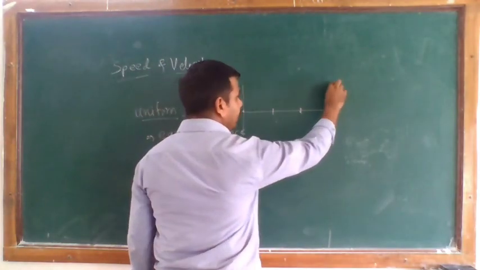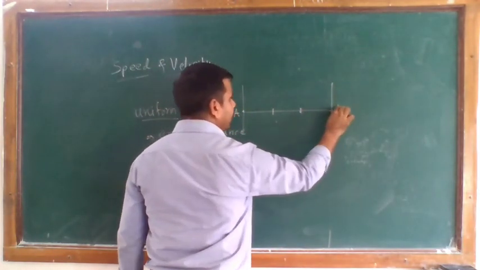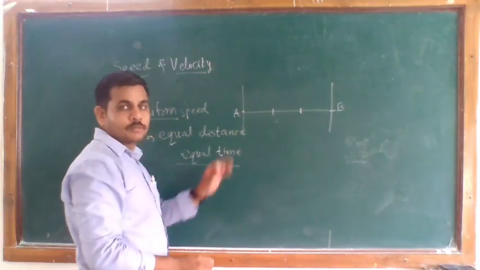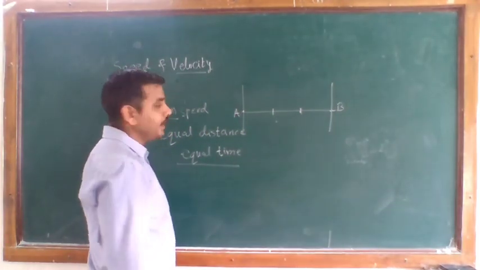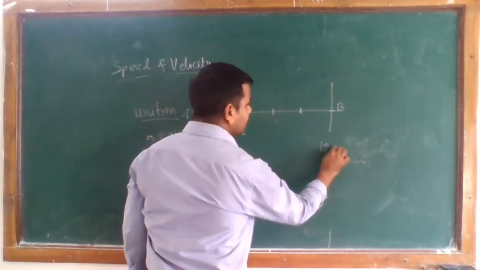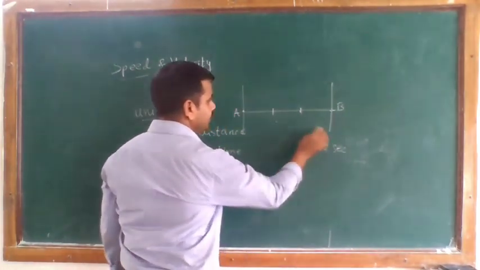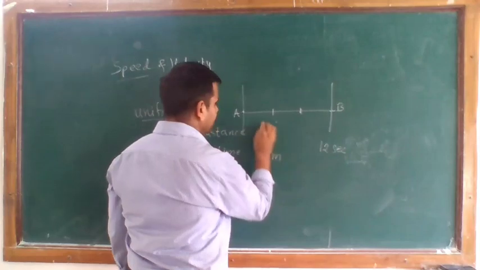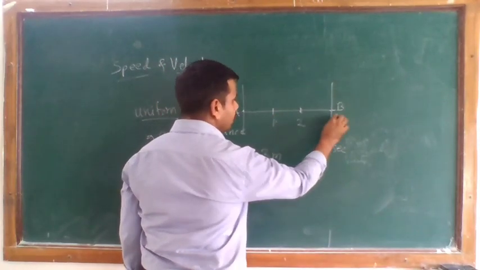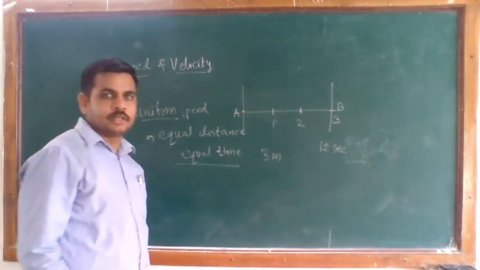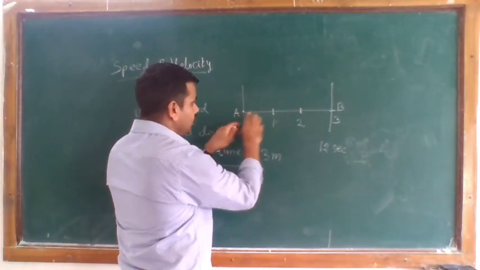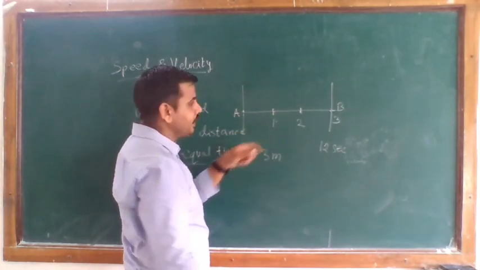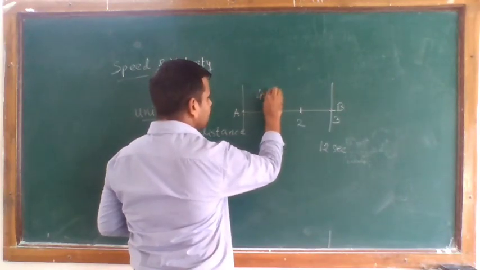An object moving from the origin to the end position requires 12 seconds. Just consider 1 meter, 2 meter and 3 meter. The object changes its position from the origin to 1 meter in 4 seconds.